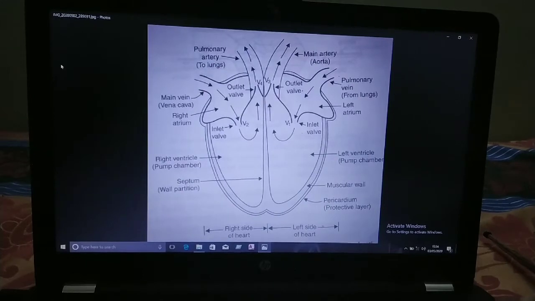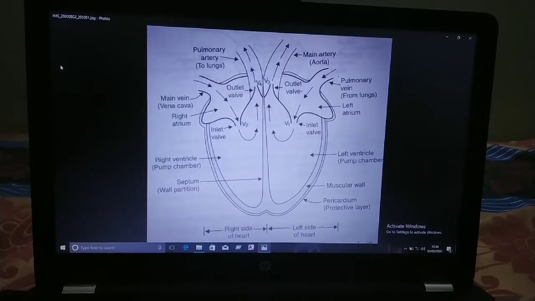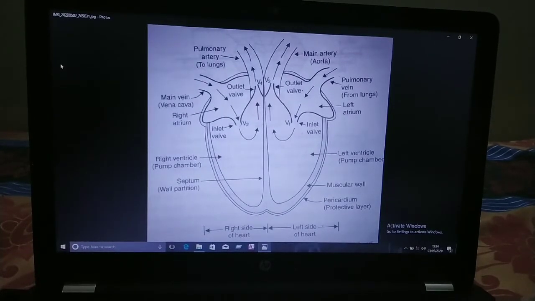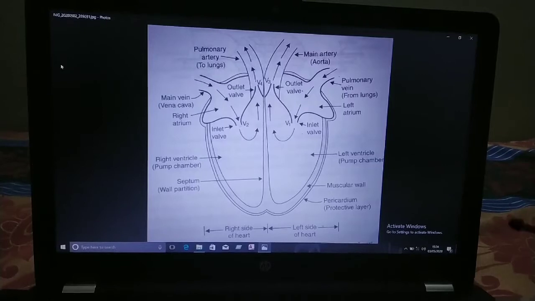Children, you must remember that in human beings there are 4 chambers of the heart, but in other animals like amphibians and reptiles, there is a 3-chambered heart, and in fishes there are 2 chambers. So children, you have to learn all this. You go through this diagram.